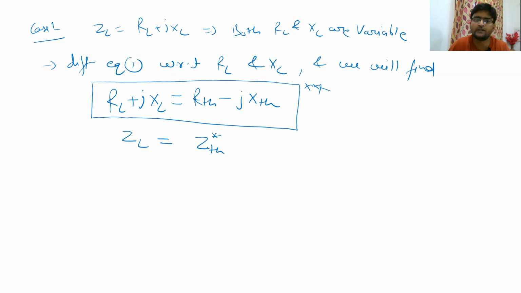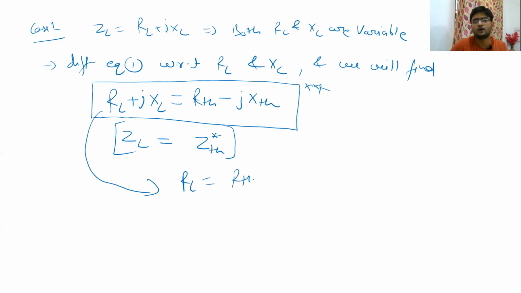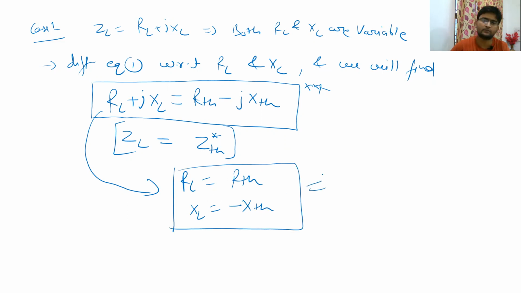The complex conjugate of ZTH should be equal to the value of ZL, so that maximum power transfer will happen. And also by comparing the real and imaginary parts, we can say that RL should be equal to RTH and XL should be equal to minus XTH. And this is the condition by which you will get maximum power transfer.